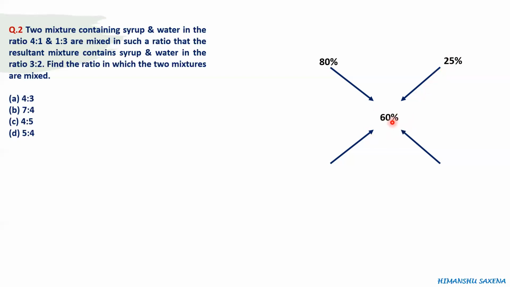We have to calculate the difference of these two numbers and write it here. So it would be 35%, the difference of 60 and 25. Similarly, we will calculate the difference of these two numbers and write it here. So it would be 20%. Then you calculate the ratio of 35 and 20. The ratio of 35 and 20 is 7:4, right? You can divide it by 5 and you get this ratio of 7:4. So our answer would be B, 7:4.